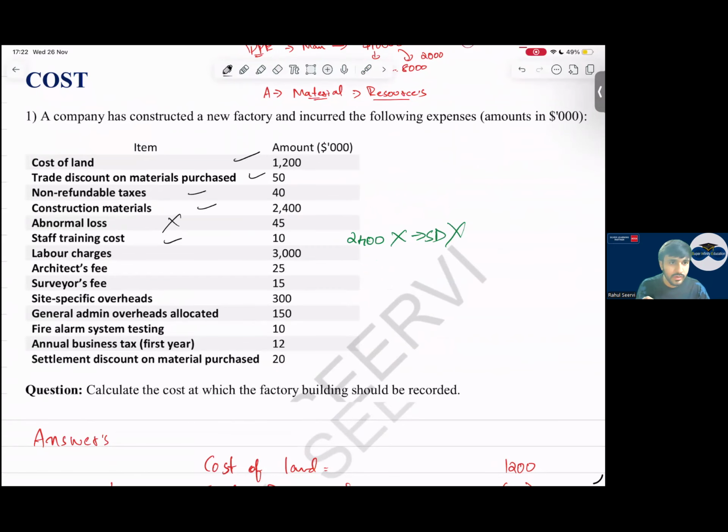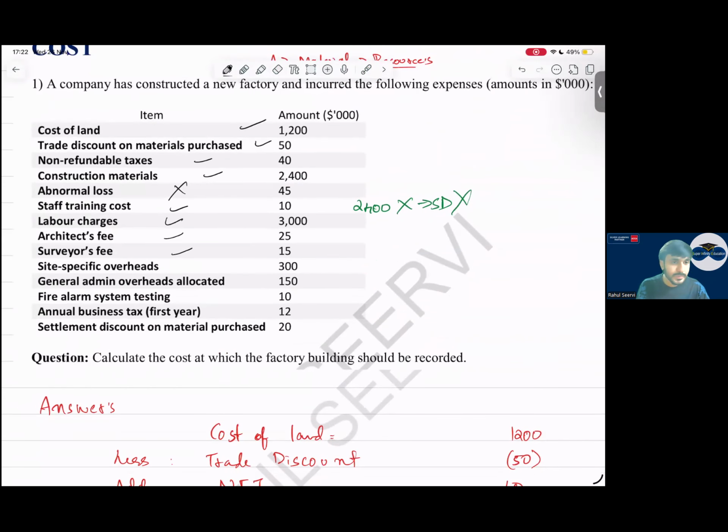Staff training will be included. Labor charge included. Architect fee, survey fees. Specific overheads are included. General overheads are not included. So this is ignored. Testing, fire alarm, that is also included. Annual business taxes. Will you include this, everyone? Business tax, will you include?